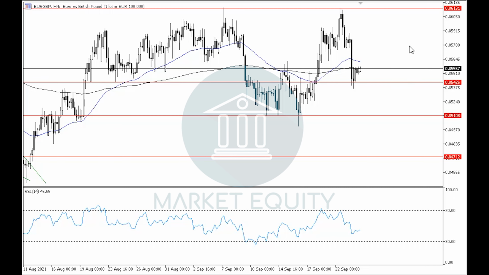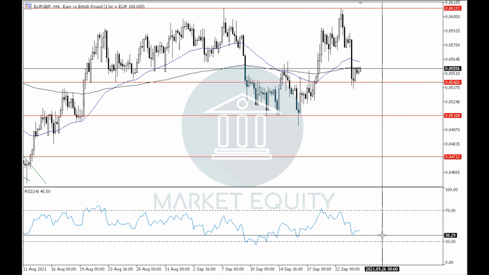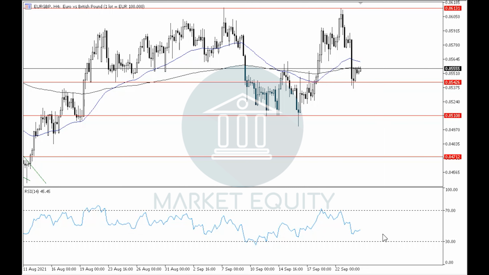which by rebounding upwards off of it or off of around level 0.8555, where the pair is currently being traded around, it will support the continuity of the uptrend in the 4-hour time frame as well as the sideways movement in the daily time frame, and will continue to target around level 0.8610 as a primary target in the uptrend. If we notice the RSI indicator in the 4-hour time frame, then we can see that by rebounding upwards off of around level 40, it supports the continuity of the uptrend in the 4-hour time frame. That was it for the euro versus the British pound.